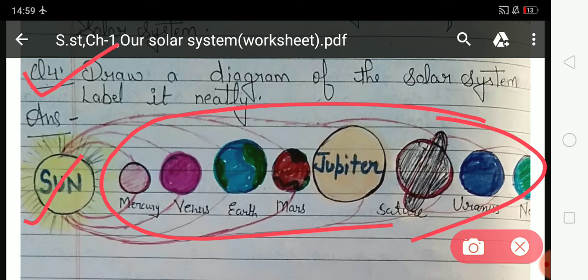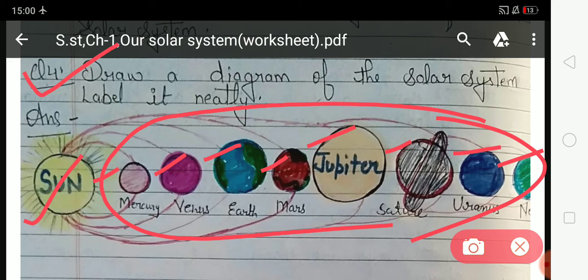So students, look at this: Mercury, Venus, Earth, Mars, Jupiter, Saturn, Uranus, Neptune. Mercury is the planet that is closest to the Sun. Earth is the planet where we live. So students, these 4 planets are small in size: Mercury, Venus, Earth and Mars. And Jupiter is the largest planet of the solar system. Jupiter, Saturn, Uranus and Neptune are large in size in comparison to Mercury, Venus, Earth and Mars.